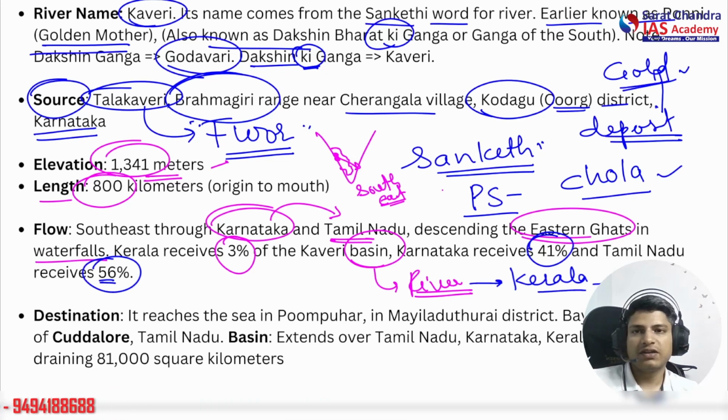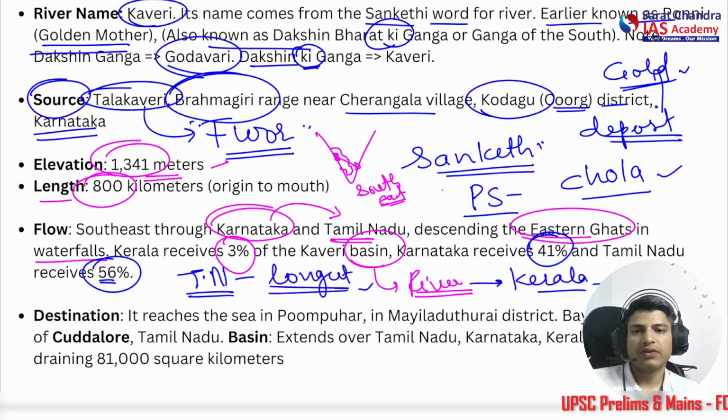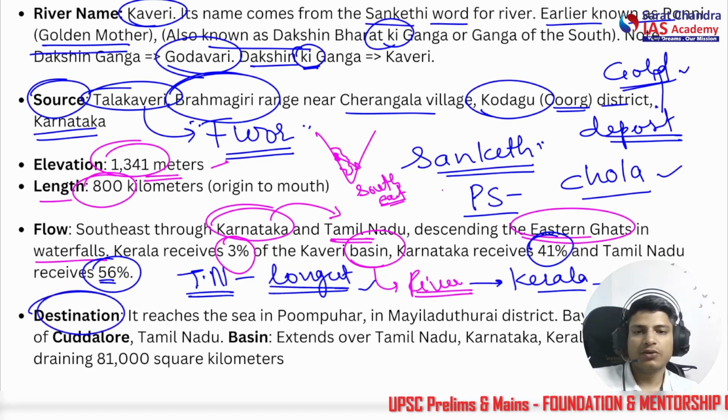So, which state receives the most water from the Kaveri? It is Tamil Nadu. And it is the longest river of Tamil Nadu also. Now, what is the destination? So, it ends in Tamil Nadu only.